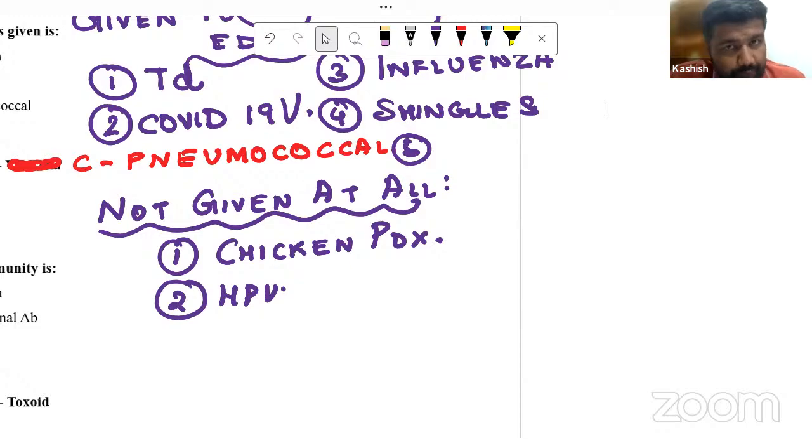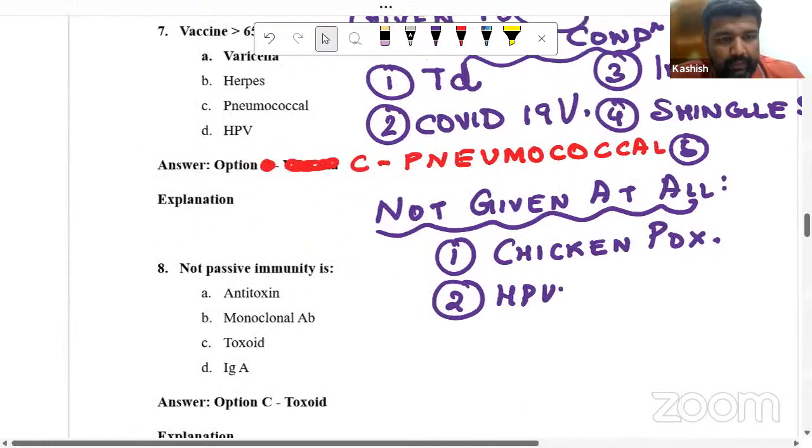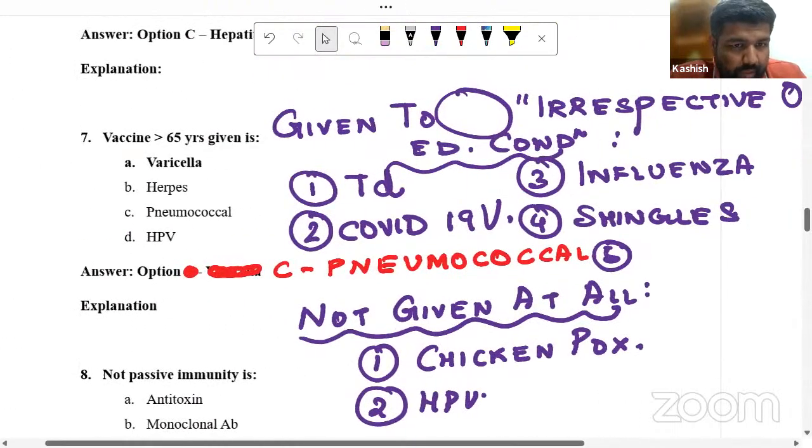I hope, guys, the confusion is clear here, right? So we got the options like the vaccine given. Can I go ahead?